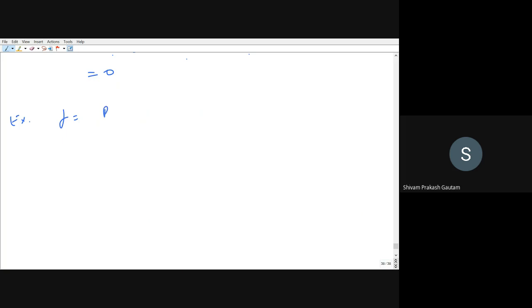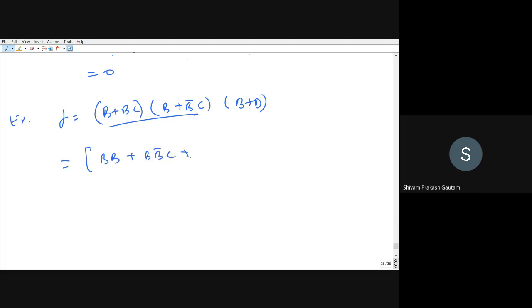Next example we will see. Function is B plus BC, B plus B bar C, B plus D. This we have to reduce. First we will open the bracket. B into B plus, this bracket I am opening, B into B bar into C plus B into B into C plus B into B bar into C, B plus D. So this will be equal to B plus this will be 0. This will be again 0. So B, C.